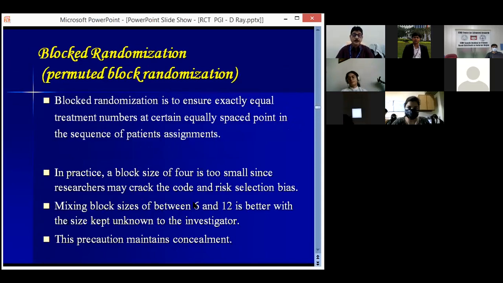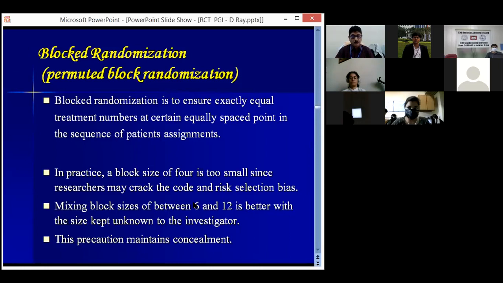Now, another form of randomization is permuted block randomization. Block randomization is to ensure exactly equal treatment numbers at equally spaced points in the sequence of patient assignments. The problem with simple randomization is that in the beginning there may be only control group, or at the end there may be only the intervention group, or if in between we need to stop the trial, there may be inequality between the groups. In one group there will be more subjects, in another group fewer participants. So that's why block randomization is better.